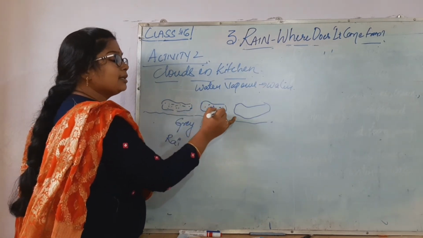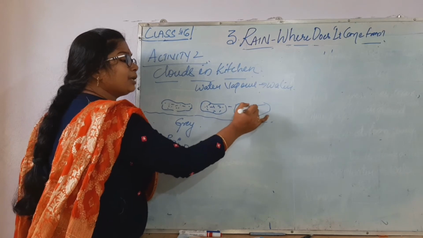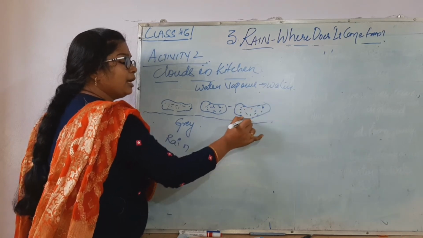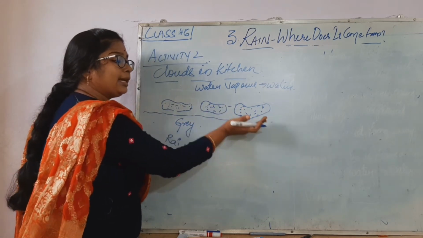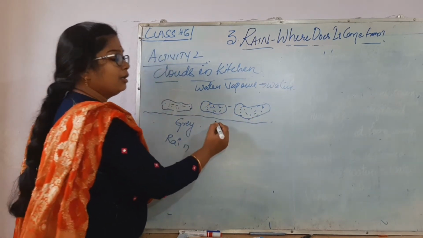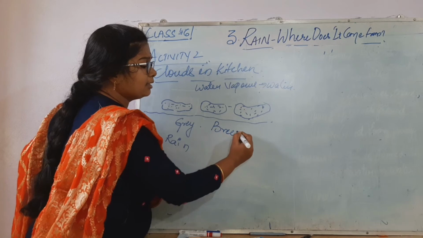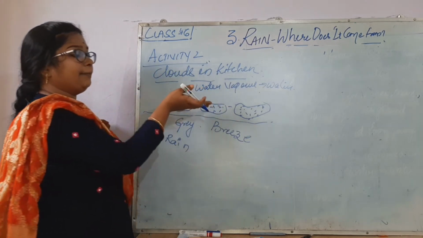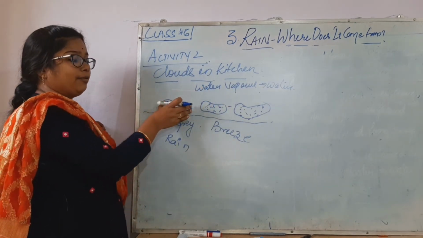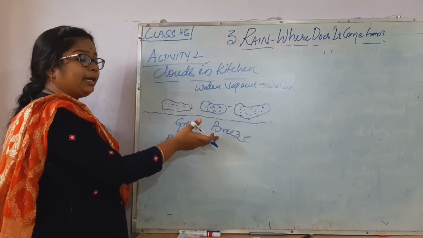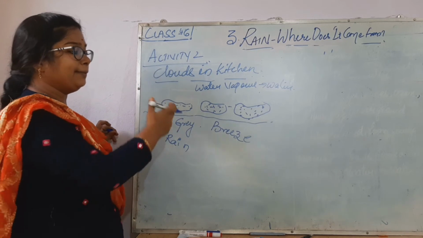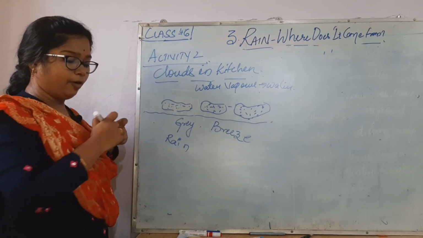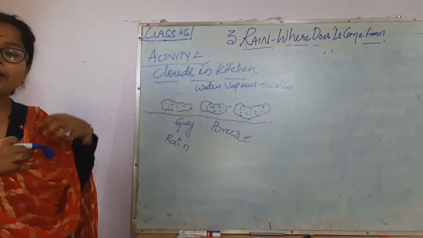Due to this, they form tiny droplets of water in the clouds, due to the cool air coming. Cool air is nothing but breeze. The air coming will make the water vapor cool more and become water, and it falls in the form of rain.